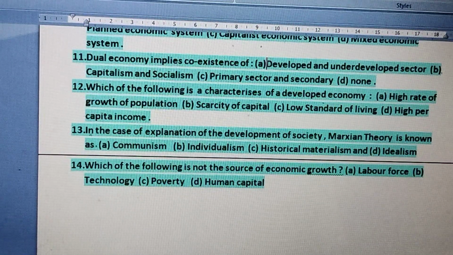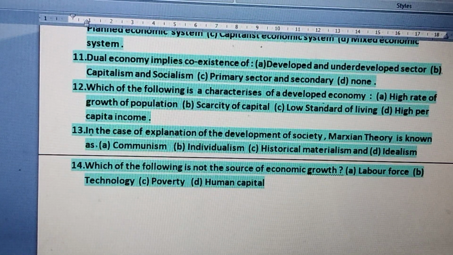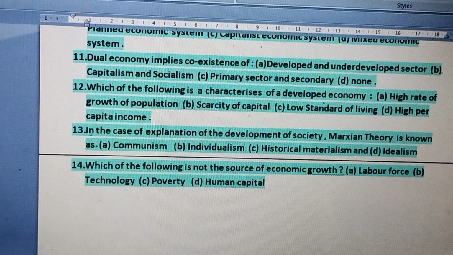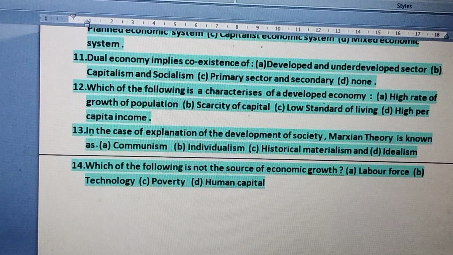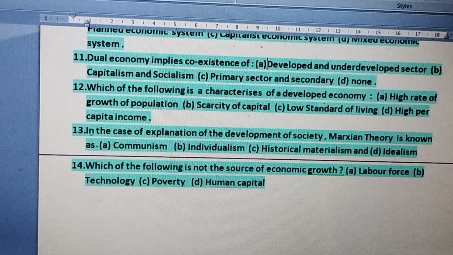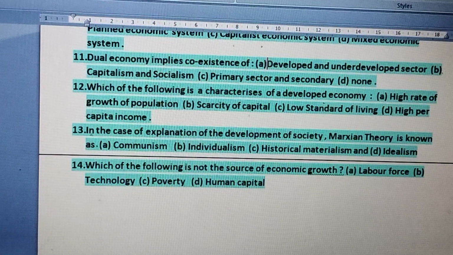And last, question number 14: which of the following is not a source of economic growth? In order to attain economic growth, we need some factors which contribute towards the growth of the economy, and those factors are labor force, technology, poverty, and human capital. Poverty is not a source of economic growth.